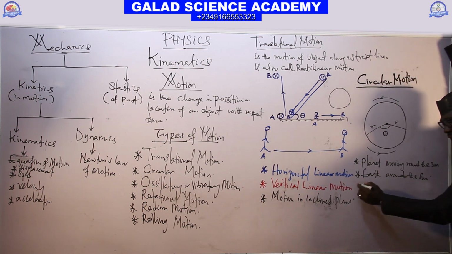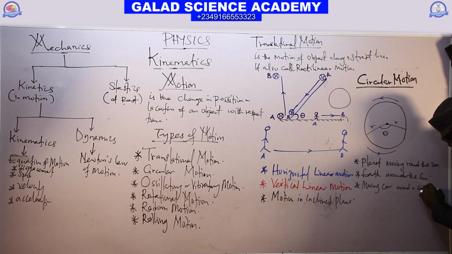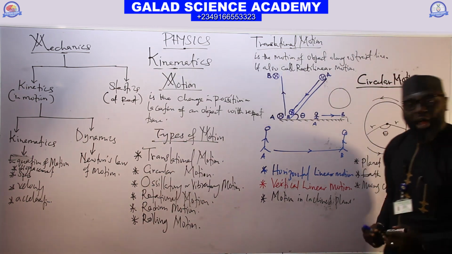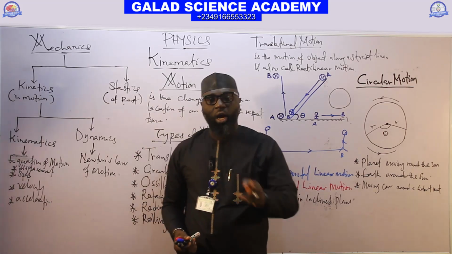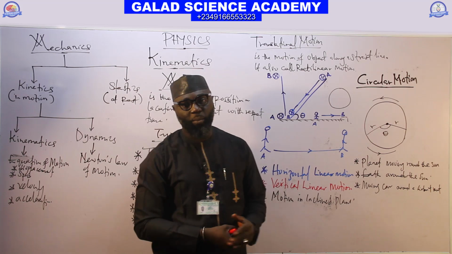We have a moving car around a circular track. A moving car around a circular track is also a circular motion. So any object that's moving along a circular track or path, we call it circular motion.